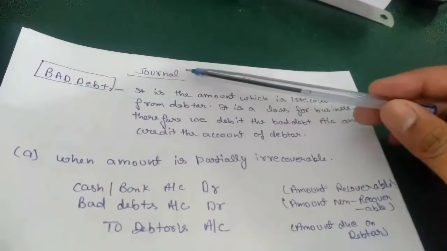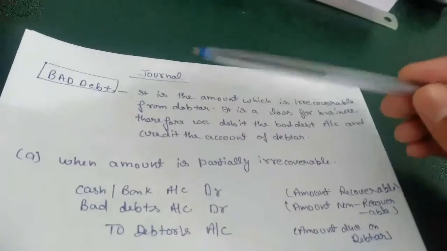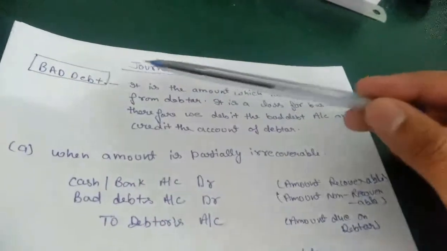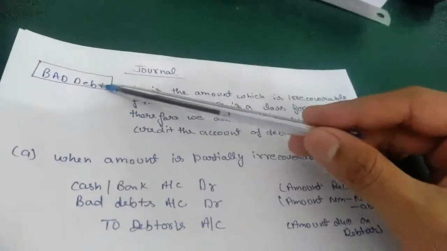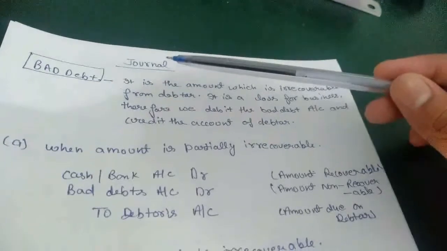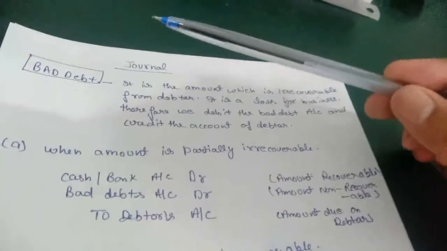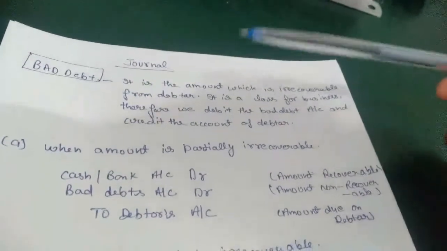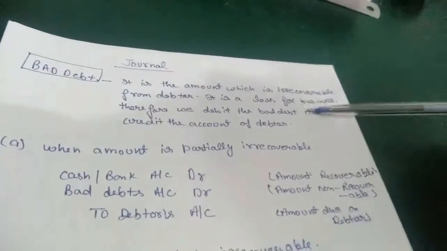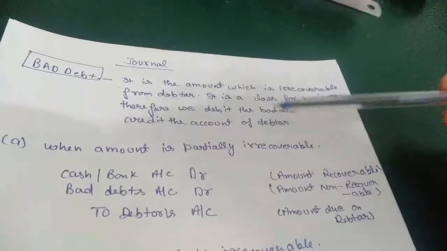Today we are going to start our next video on journal entry with the topic bad debt. What do you mean by bad debt? Bad debt is an amount which is irrecoverable from debtor. It is a loss for business, therefore we will debit bad debt account and credit the account of debtor.